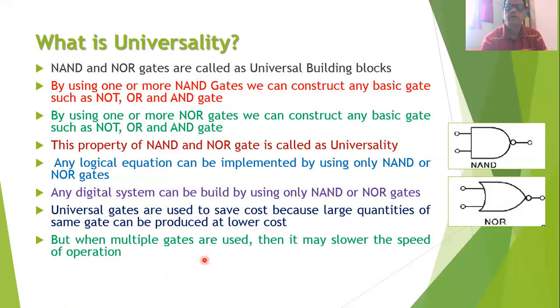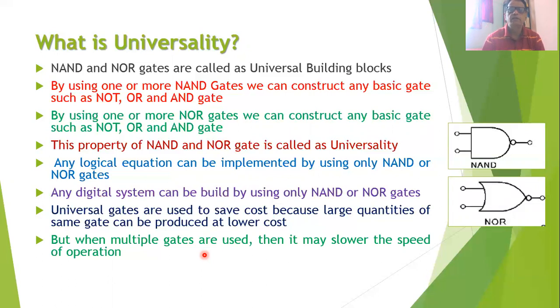But in case of universal gates, we will need multiple gates for representation of any gate. For example, when I want to represent OR gate by using only NAND gates, I will require 3 NAND gates. Or if I want to represent AND gate by using NAND gates, then I will require 2 NAND gates.